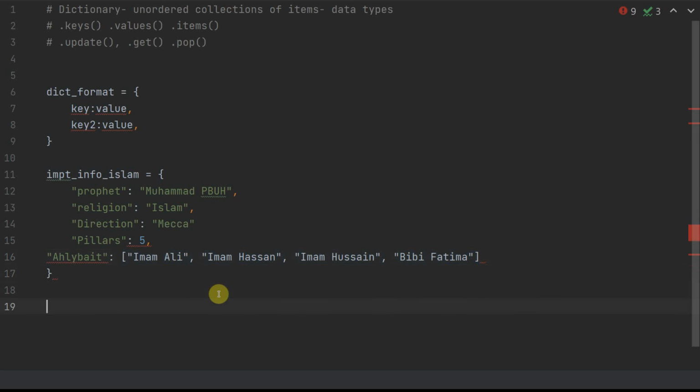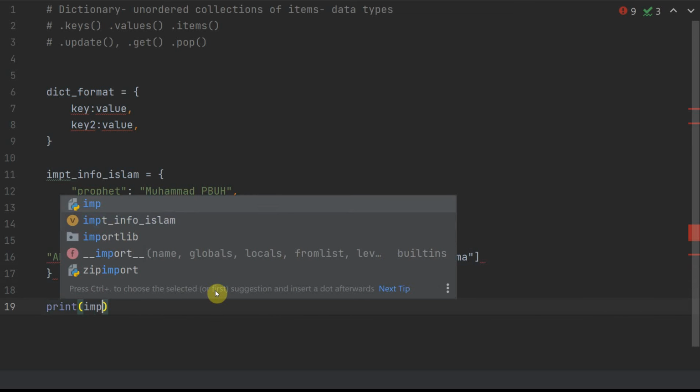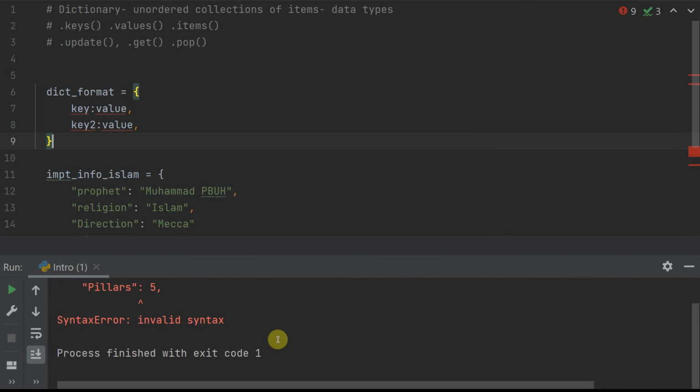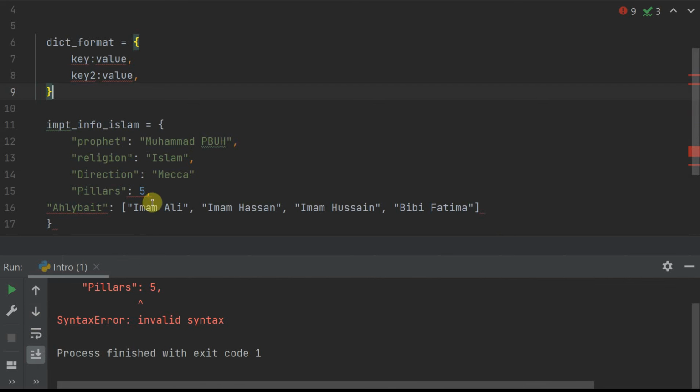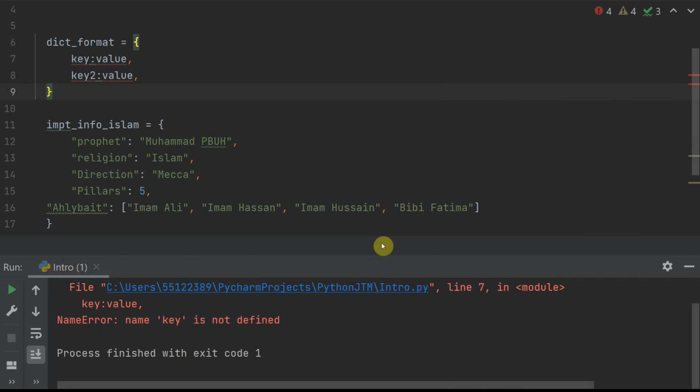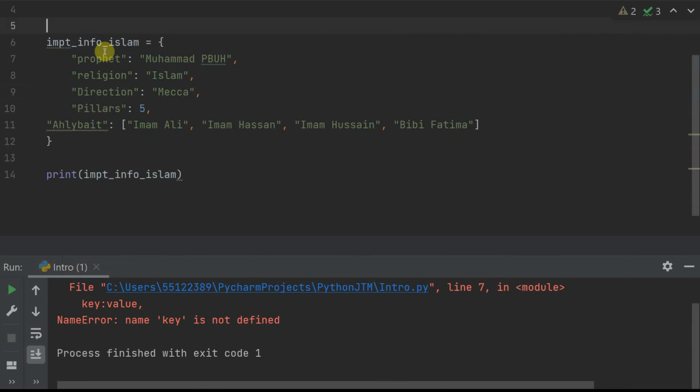So if I print this important info Islam, let's see what it prints. Ooh, what is that? It says invalid string. Oh, I'm missing a comma here. Sorry, guys. There you go. That's why I was worried when the color changed. Let's do it now. Oh, I'm missing something again. So that's my key, that's my value. Key value, key value, key value. Oh, this one. Okay, that wasn't a good start, but let's see.